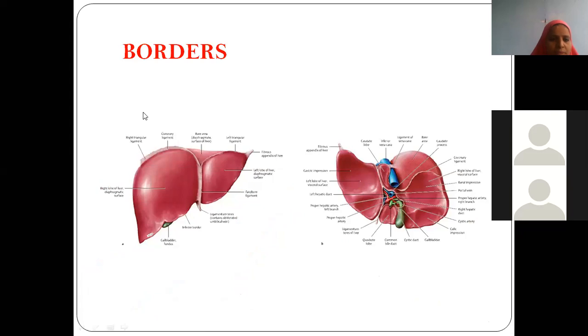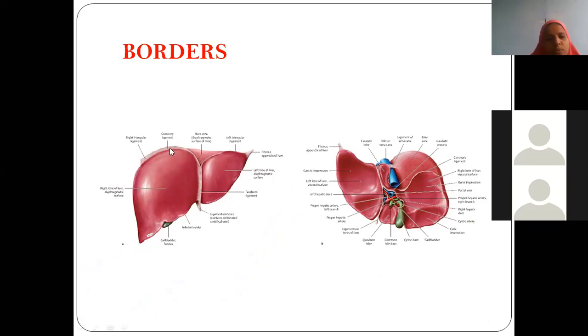Now see here, this whole border you can call the superior border. This whole border round is the inferior border. The inferior border anteriorly presents one notch for the fundus of the gallbladder. What is the name of this notch? Cystic notch.